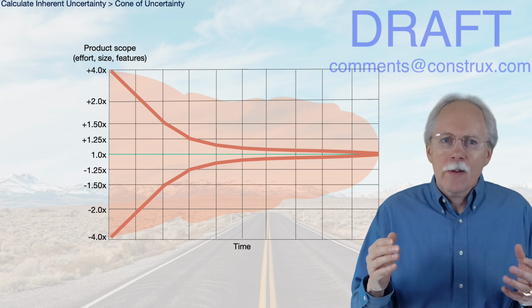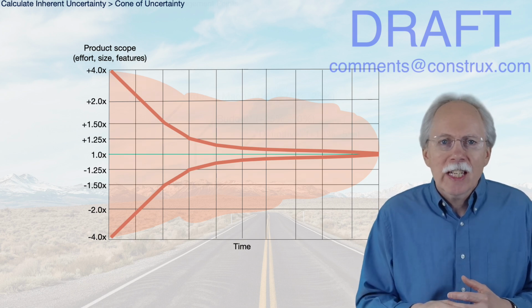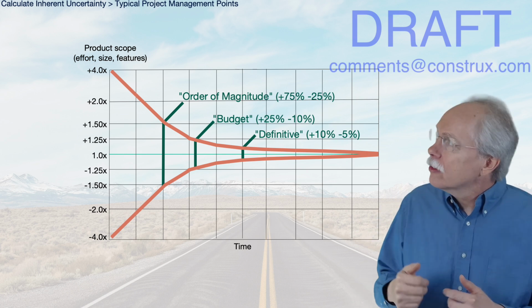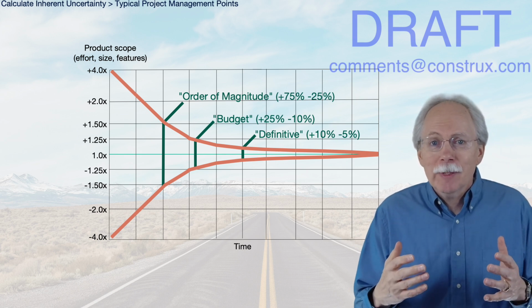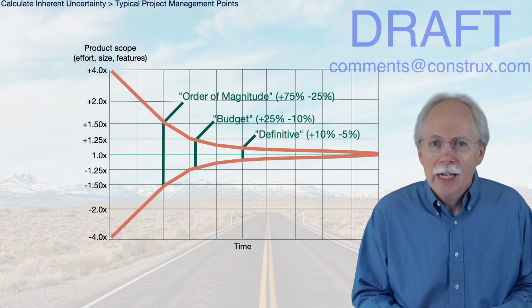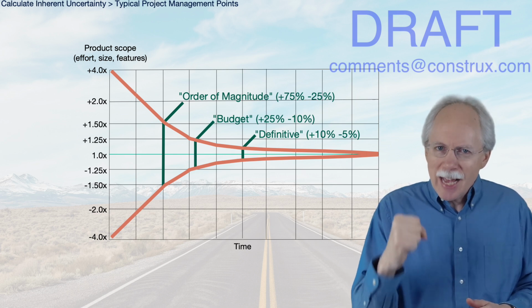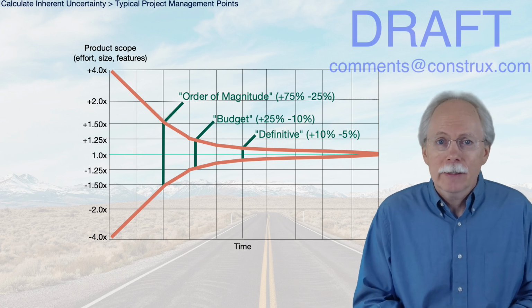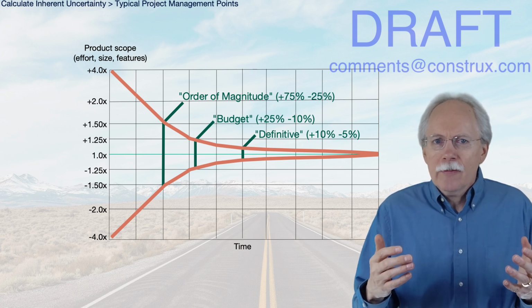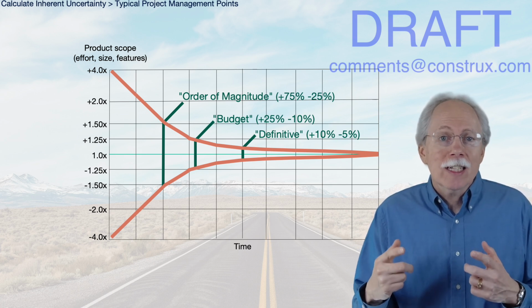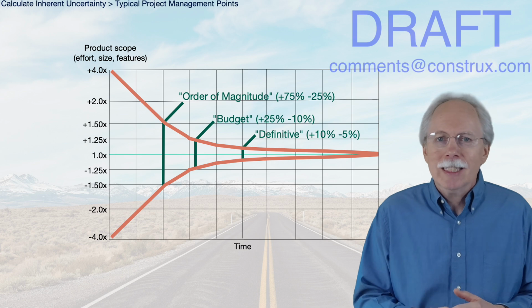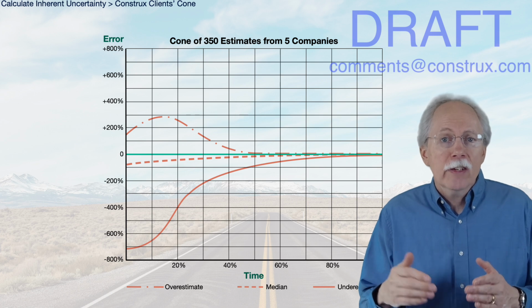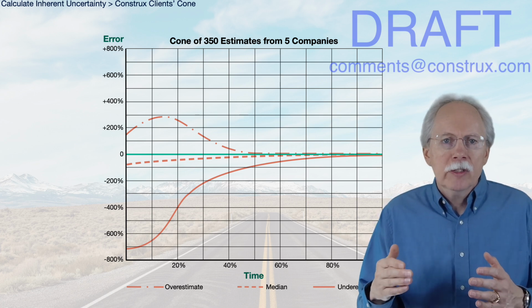And the cone is not just for software projects. We looked at a version of a study guide from the Project Management Institute, PMI, and these are the points they identified where they made decisions. If you look at the budget estimate, you're almost a third of the way through. And that definitive estimate, the one that you could say, yes, we'll be within plus or minus 10%, is halfway through a normal development effort. This pattern repeats itself all over the place. Some clients share estimation data with us as we help them improve their estimation practices. Here, we plotted out 350 different estimates from 5 different companies, and you can see a strong optimism bias.